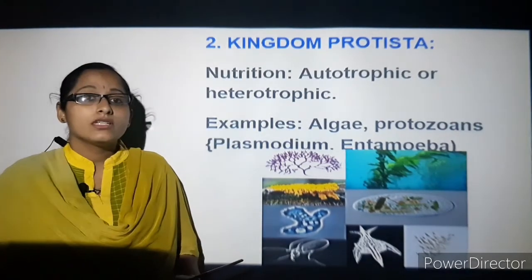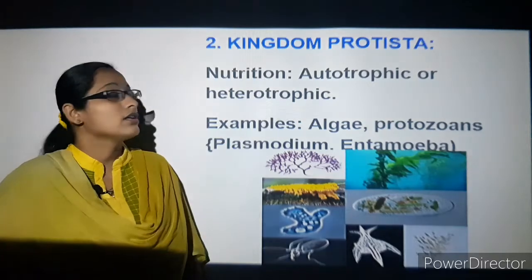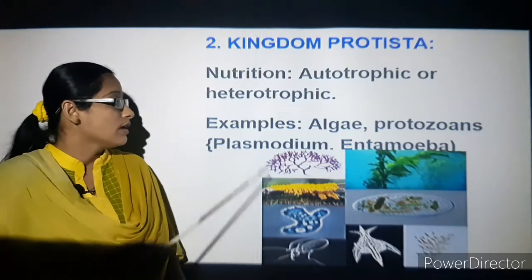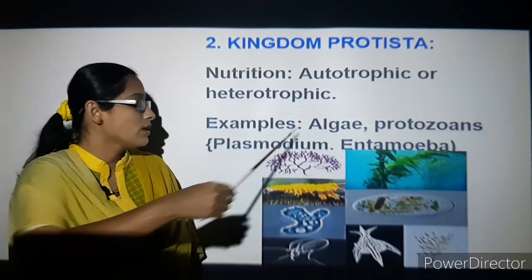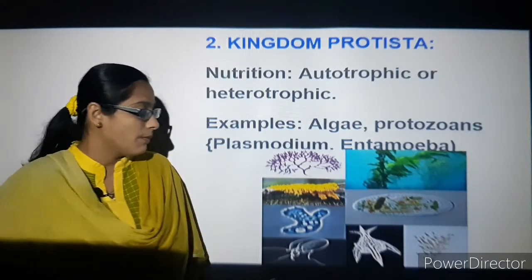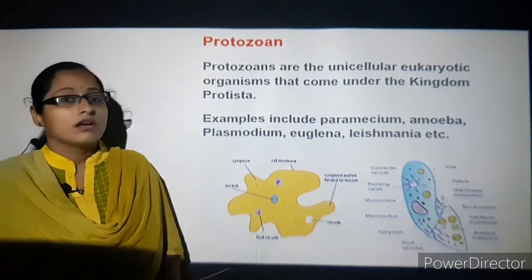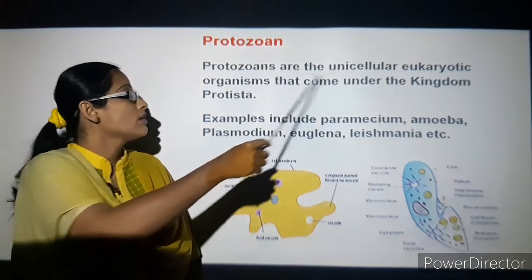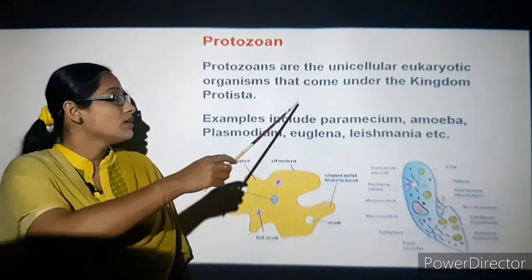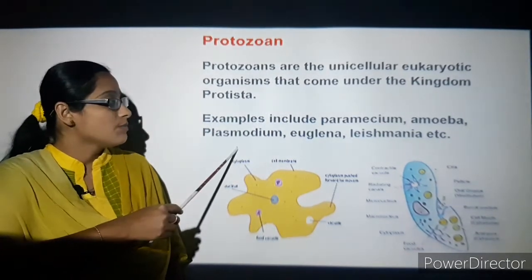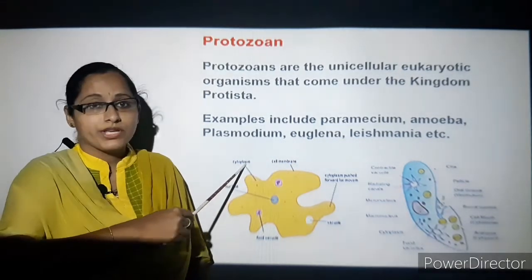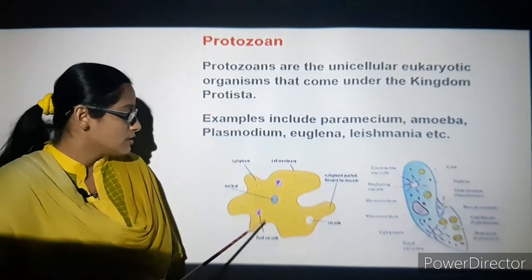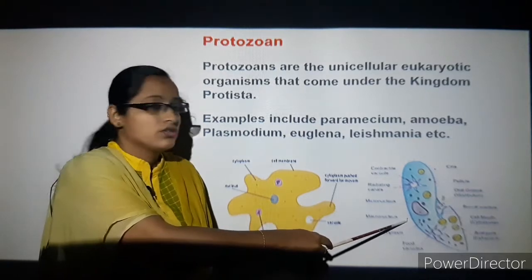Next comes how they take food, that is nutrition. In kingdom Protista, the organisms are either autotrophic or heterotrophic. Examples are algae, protozoans, plasmodium and amoeba. Coming on to protozoans. What are protozoans? They are unicellular eukaryotic organisms that come under the kingdom Protista. Examples like paramecium, amoeba, plasmodium, euglena, leishmania, etc. come under the category of protozoans. You can see the structure of amoeba and paramecium here.